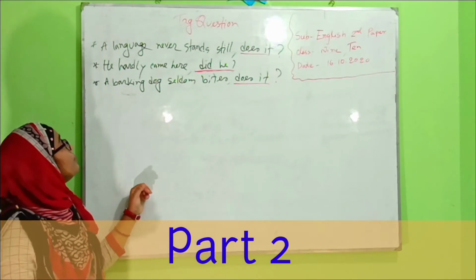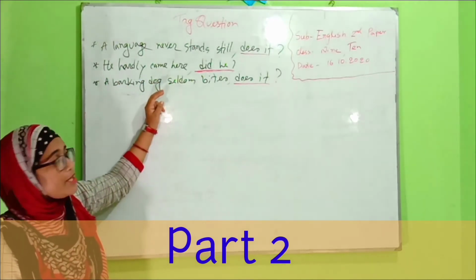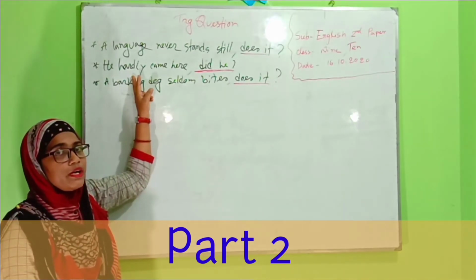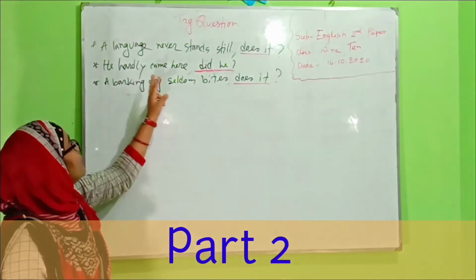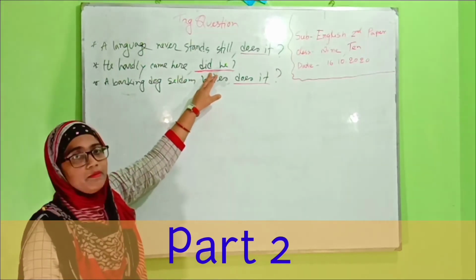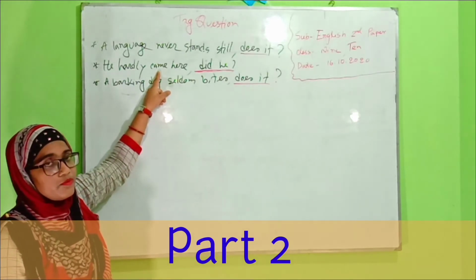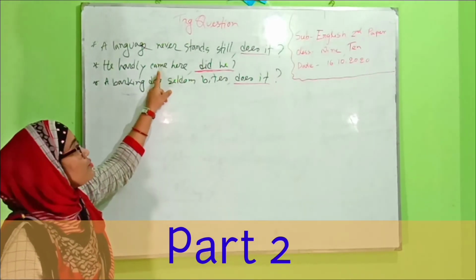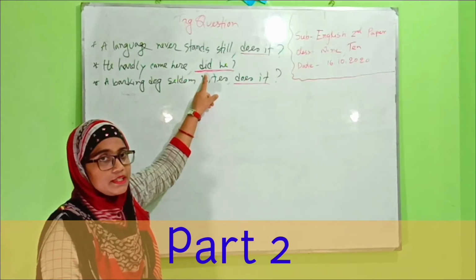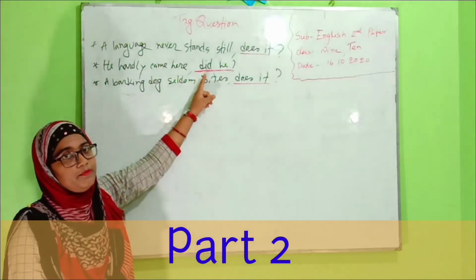Now go to the next one. He hardly came here. Hardly is also a negative word, so we don't make a negative tag. We make a positive tag here. And came is verb 2, or past form, so we use did here. He hardly came here, did he?